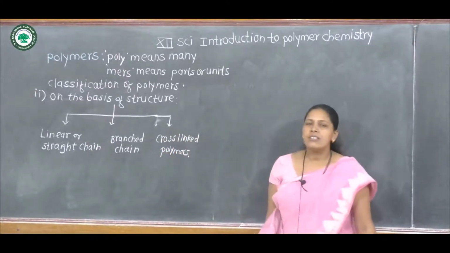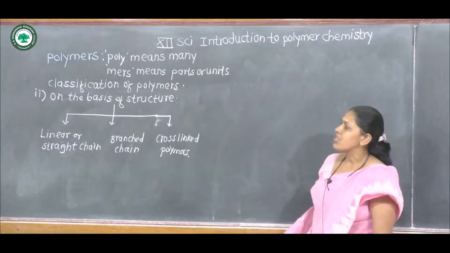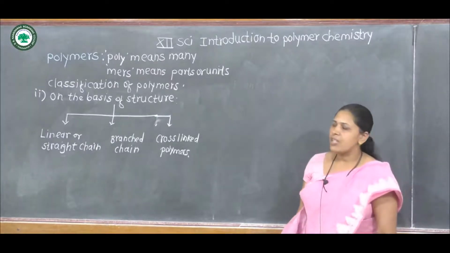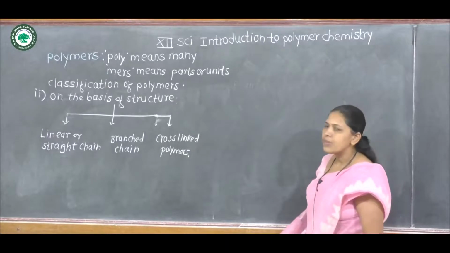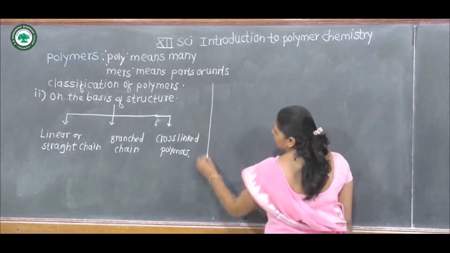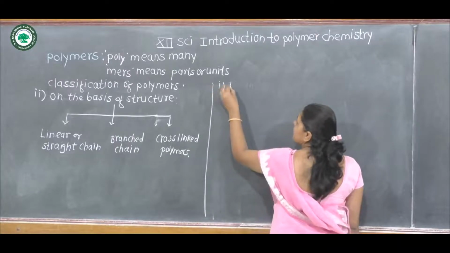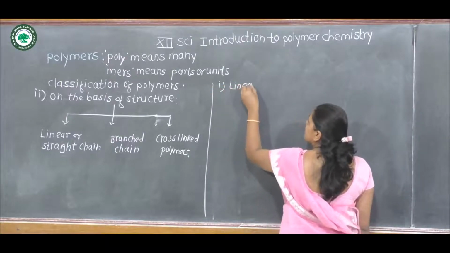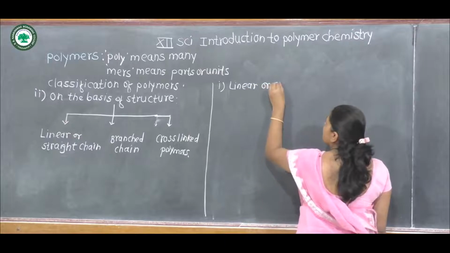These are the three types on the basis of structure. We will discuss them one by one. First is linear or straight chain polymer.